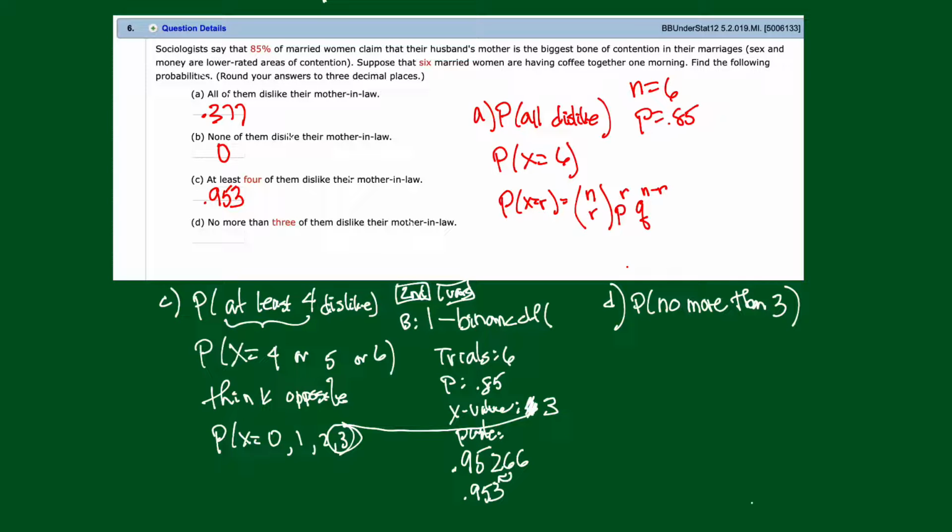Part D says, what's the probability of getting no more than 3? All right, well, how do you get no more than 3? I think we can do this one directly. This is going to be what? X is, all right, no more than 3. You could get 0 or 1 or 2. You could get 3, right? I just don't want any more than 3. So no more than 3.